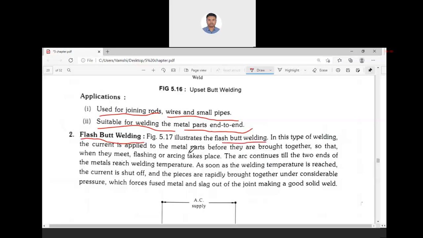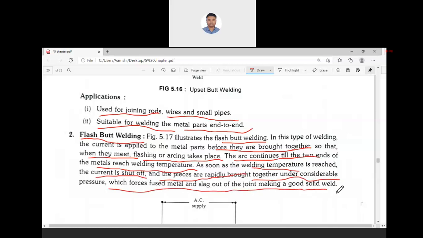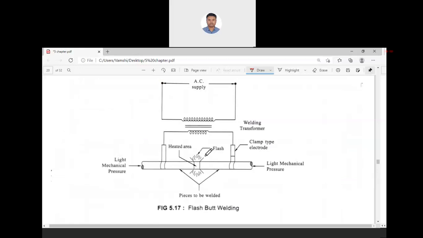In this welding, current is applied to metal parts before they are brought together, so that when they meet, the flashing or arcing takes place. This arc continues till the two ends of the metal reach welding temperature. As soon as the temperature is reached, the current is shut off and the pieces are rapidly brought together under considerable pressure, which forces metal and slag out of the joint, making a good solid weld.